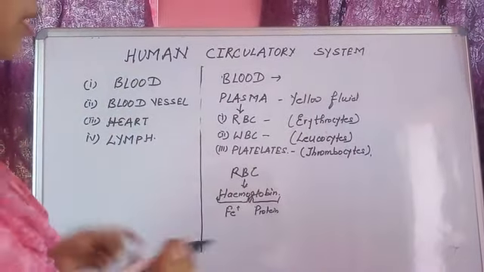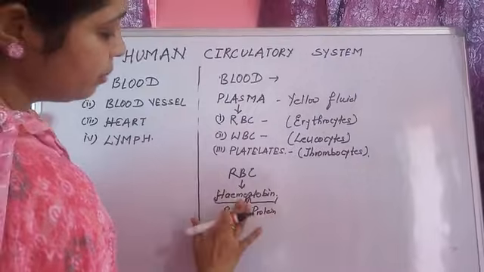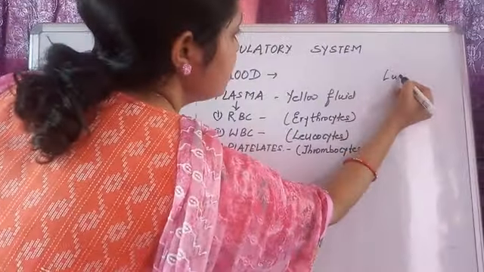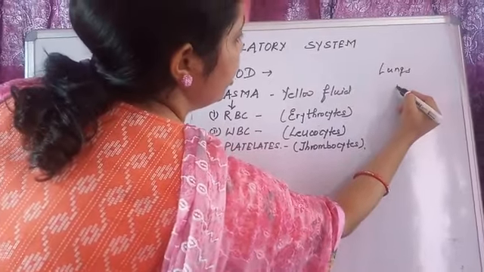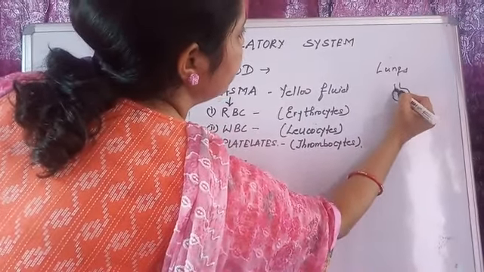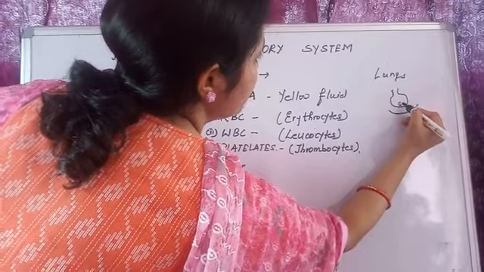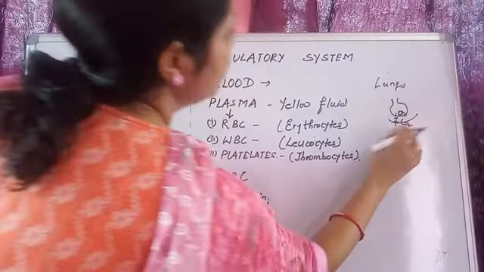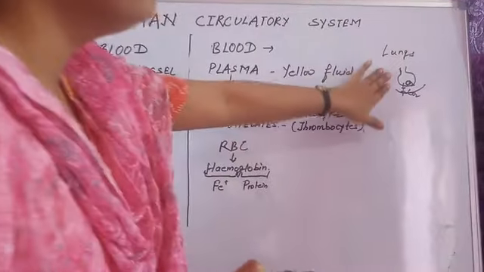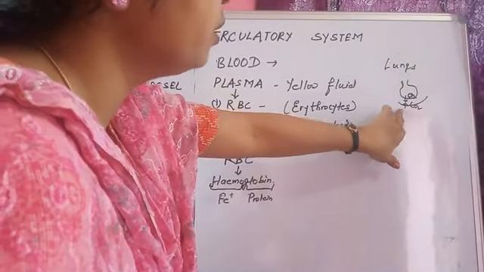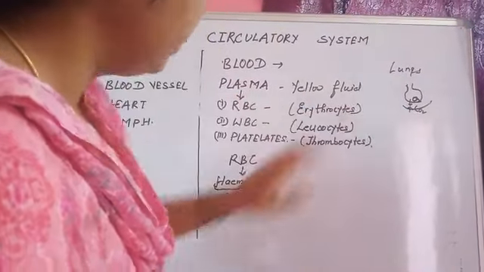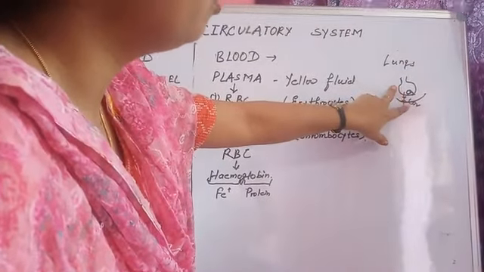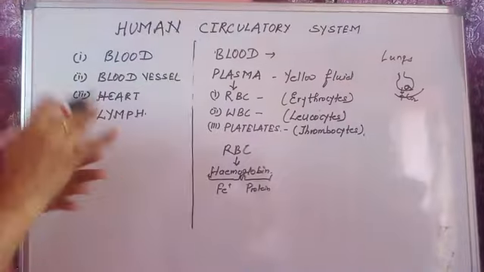Just take a look that hemoglobin takes a very important role because in the lungs alveoli are present, and here the exchange of gases takes place due to diffusion. Here the concentration of oxygen is higher while the concentration of carbon dioxide is lower. So because of hemoglobin, the concentration of carbon dioxide and oxygen become equal.